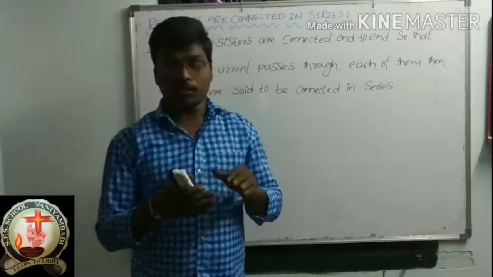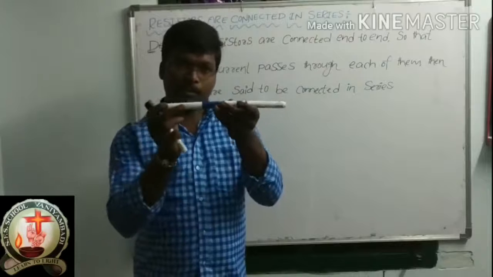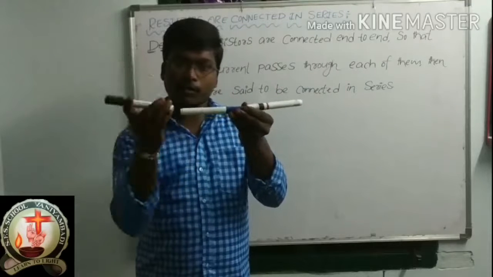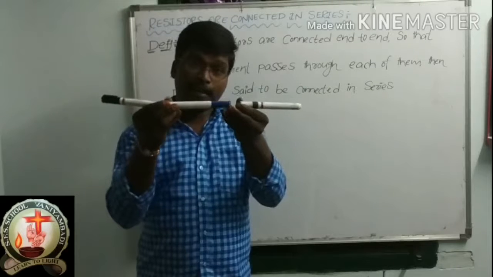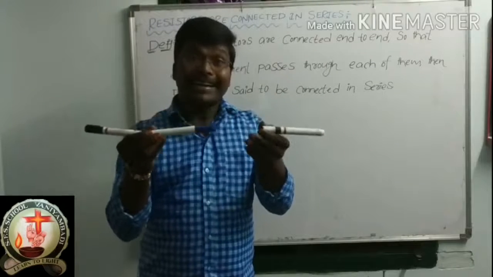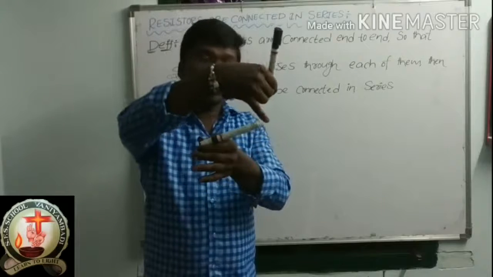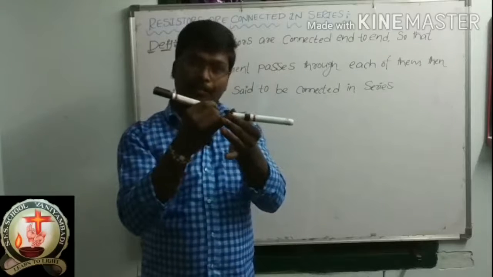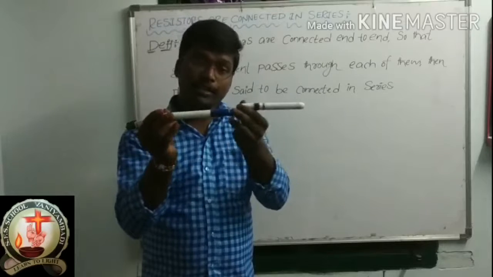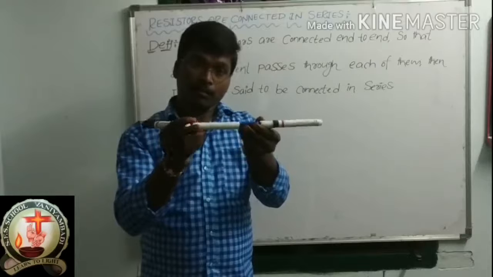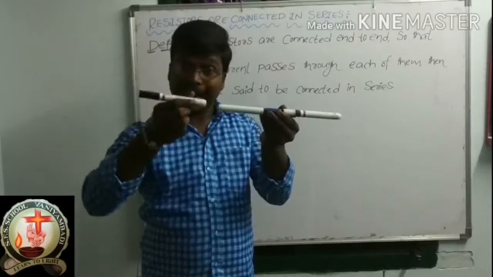Okay, I will tell you, listen. This is the first resistor, this is the second resistor, and this one is the third resistor. Please observe: these resistors are connected end to end, end to end. This is one end of the resistor, and this is the other end. At this other end, one more resistor is connected. And this is the other end of that resistor, and at this other end one more resistor end is connecting.